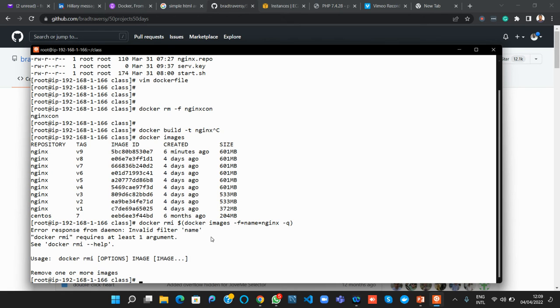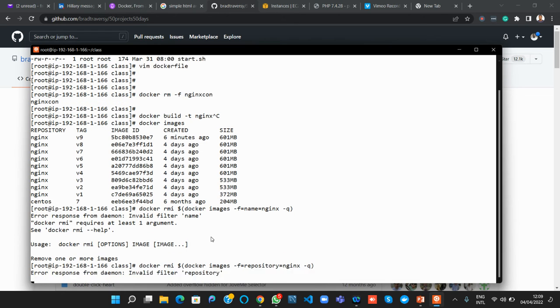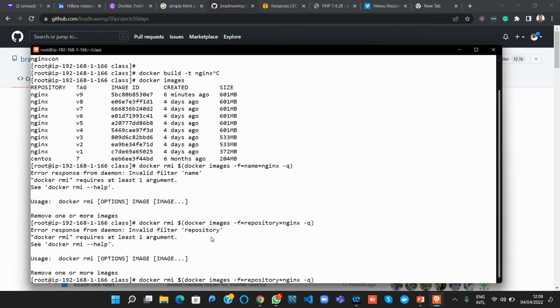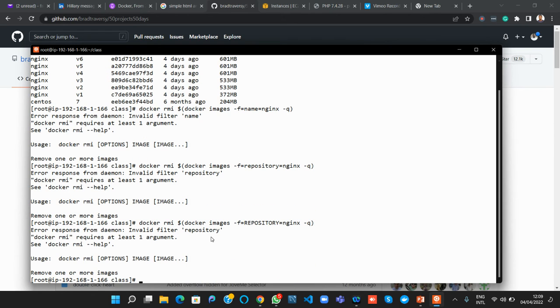Okay, I get you. Repository. Okay, that's something. Where repository equals to Nginx.